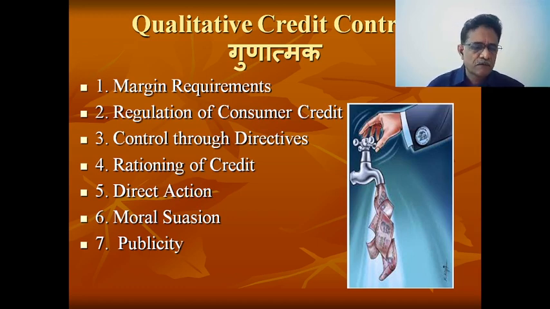If you have seen the web series Scam, Harshad Mehta's Scam, during that period the RBI requested the commercial banks as well as the PMO office that there was a continuous rise in the prices of shares, so please don't provide loans against the shares. That was a moral suasion which was not followed by the commercial banks, and they came into problems later on. Or the RBI can publish this information. So these are what we can call qualitative or selective credit controls to arrest inflation in specific commodities. In this way, the RBI can control the credit supply.